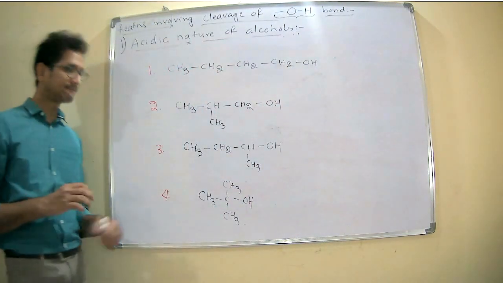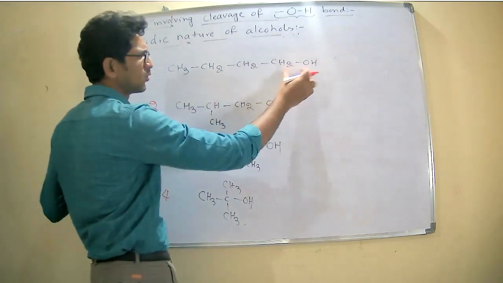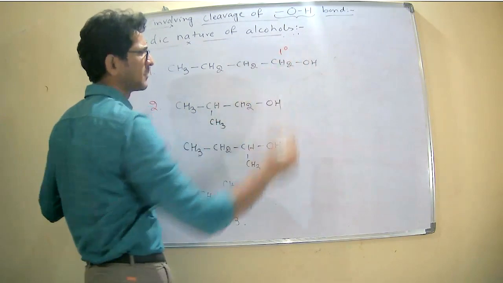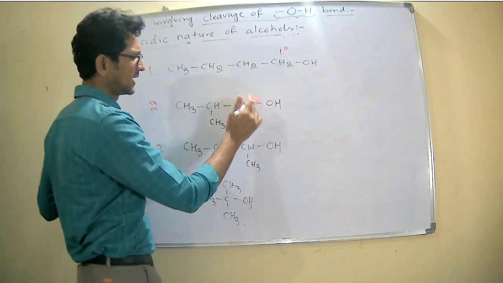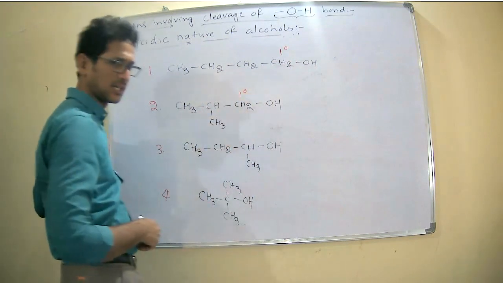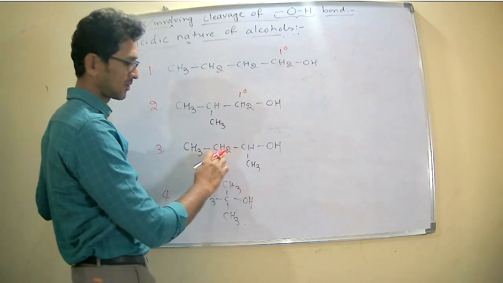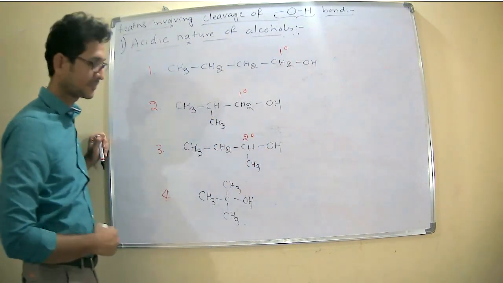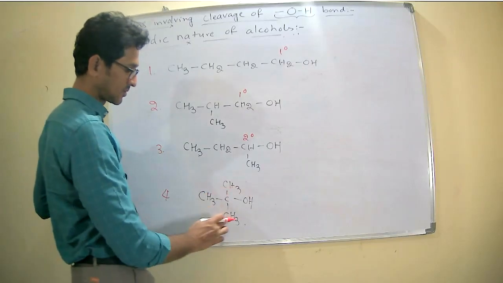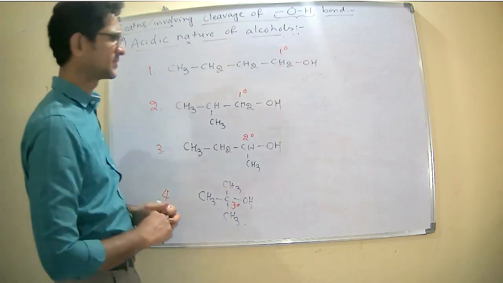Now see here, CH2OH is a primary alcohol. Again, CH2OH is also a primary alcohol. Where two R's are there, it is a secondary alcohol. And where three R groups are there, it is a tertiary alcohol.